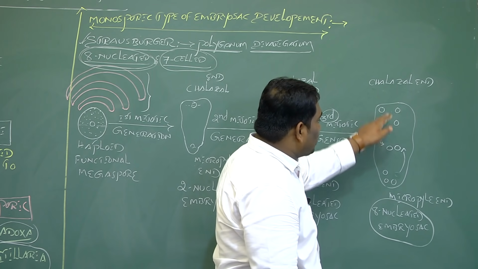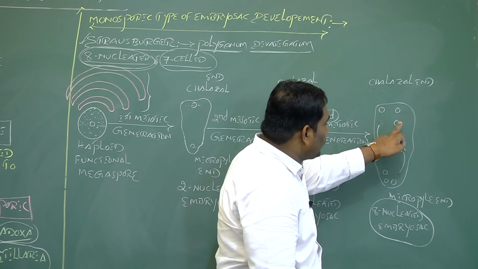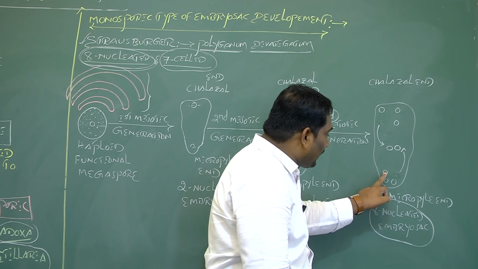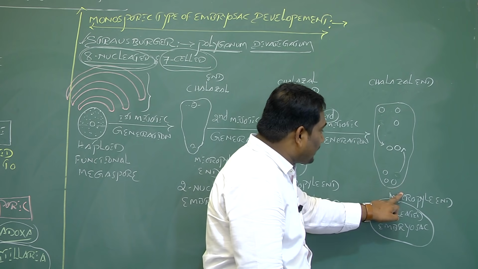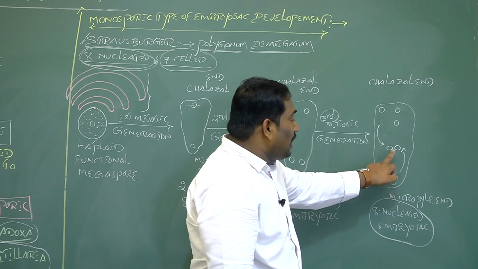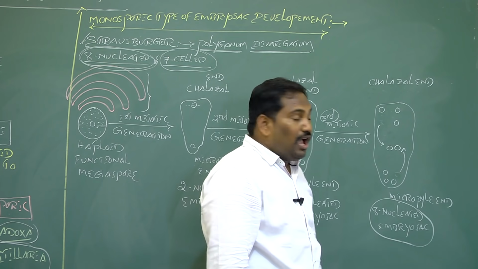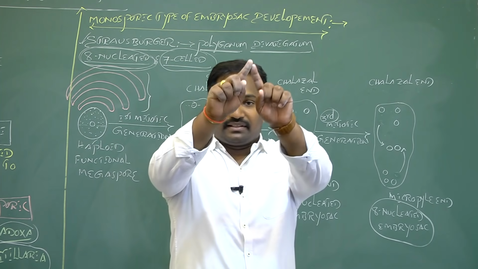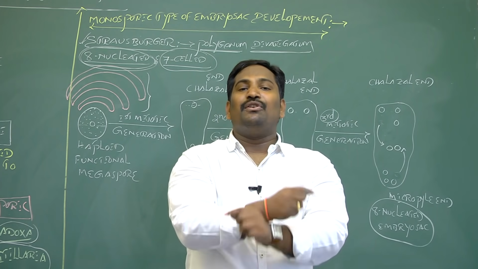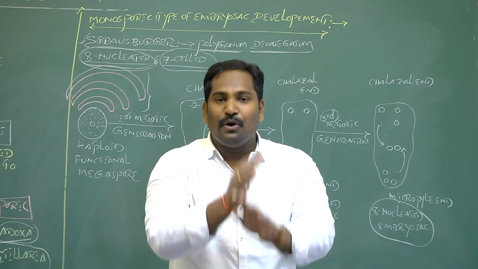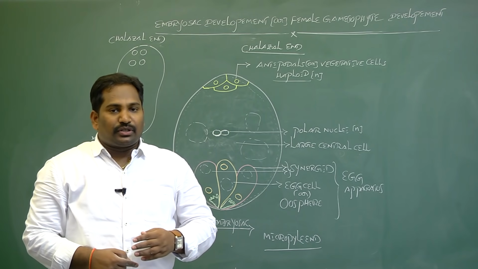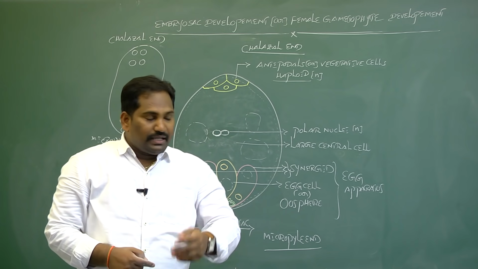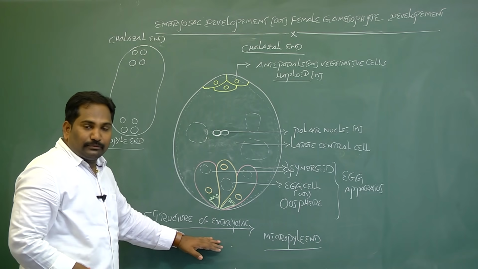Then towards the chalazal end, 3 haploid nuclei are present. Towards the micropyle end, 3 haploid nuclei are present. Towards the center of the embryo sac, 2 haploid nuclei are present. How these nuclei are organized into cells, we discuss in the structure of the embryo sac, or female gametophyte, which is also called the embryo sac.